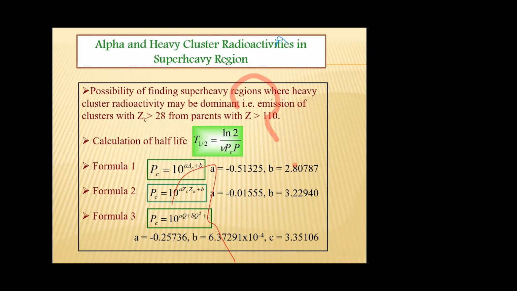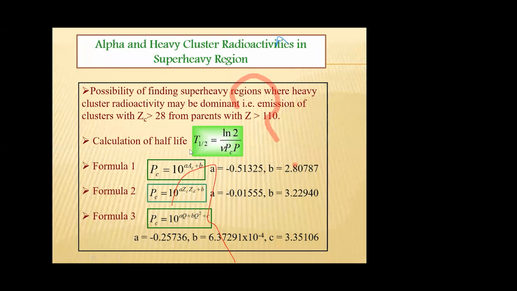In 223 radium, we can observe one carbon event in 10⁻¹⁰ alpha events. That is why cluster radioactivity is said to be rare. This process is cold because the decay does not take place in an excited state. This is a ground state decay and no neutrons are emitted in this process.